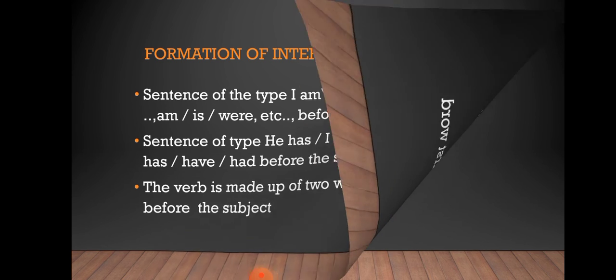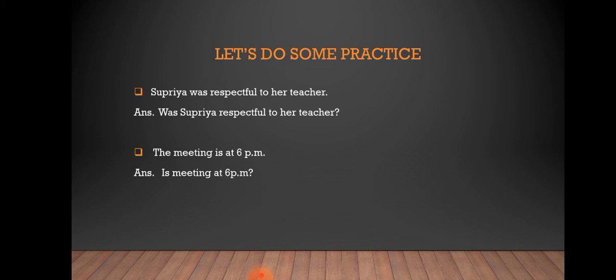Right? Now let's do some practice. First sentence is Supriya was respectful to her teacher. This is a statement. When we convert this sentence into interrogative, we will shift was before the subject. Now the sentence in interrogative will be was Supriya respectful to her teacher? Question mark. Now we are asking a question.